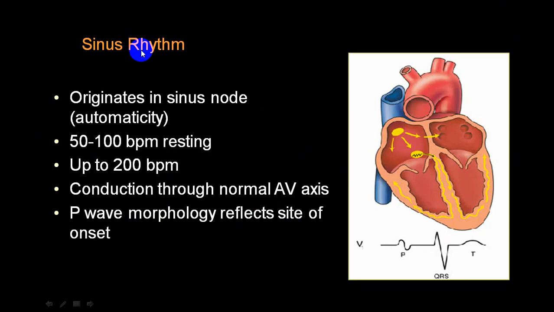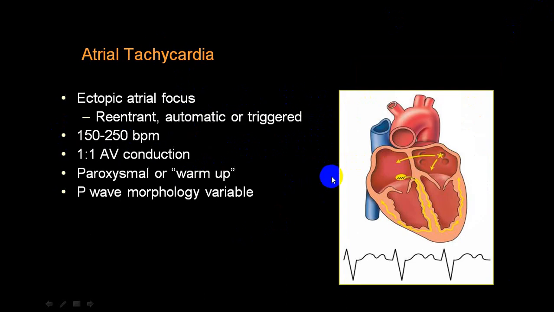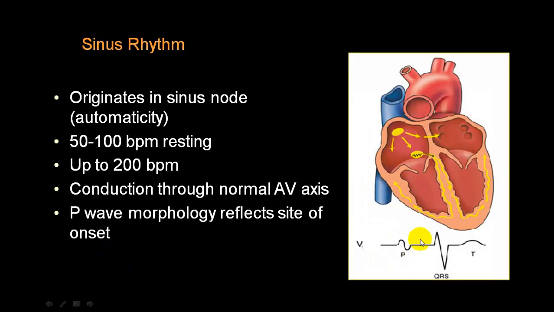This is a plain simple sinus tachycardia. We have already told you the rate is between 60 to 100 per minute at rest, and when it starts beating at a faster rate because of sinus node automaticity, we call that sinus tachycardia. The QRS complex will remain the same. The P wave will precede the QRS complex. The QRS complex will be identical. The P wave will be in the direction of the QRS complex, and the T wave will also be in the direction of the QRS complex.